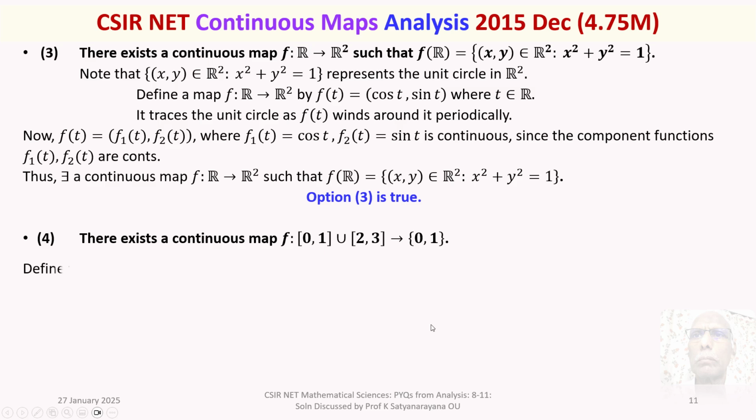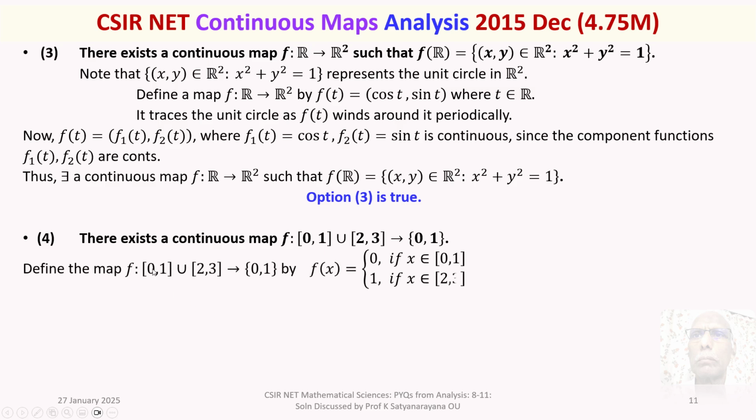Now define the map f from the closed interval 0 to 1 union the closed interval 2 to 3 to the doubleton set {0, 1} by f of x is equal to 0 when x belongs to the closed interval 0 to 1 and f of x is equal to 1 if x belongs to the closed interval 2 to 3. It's very clear.